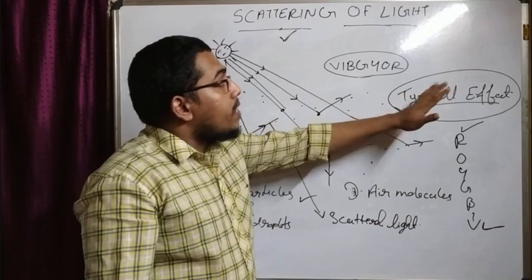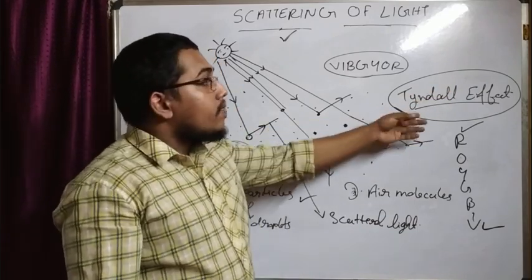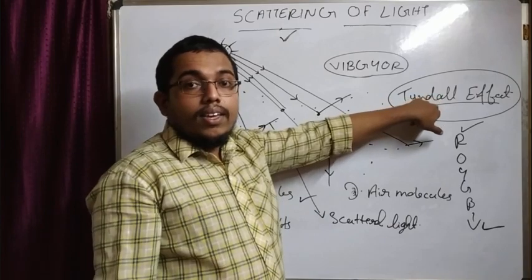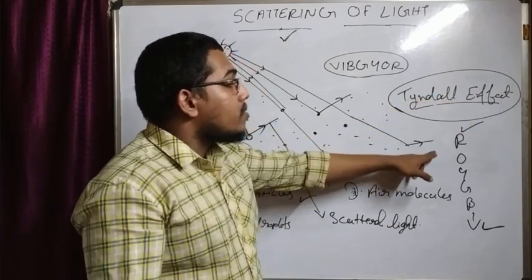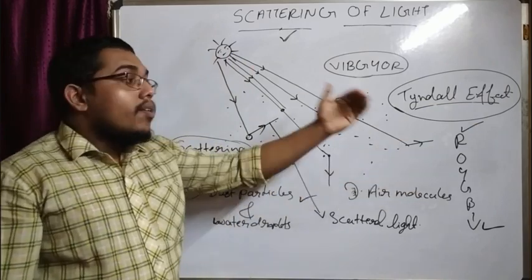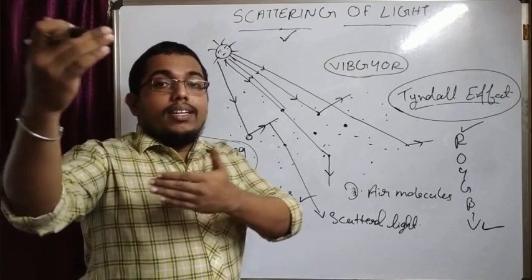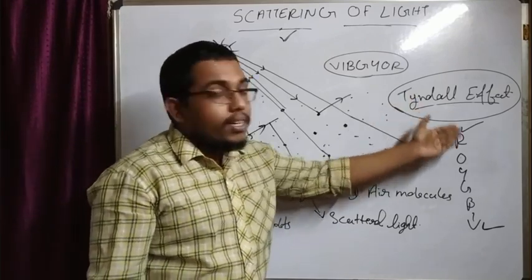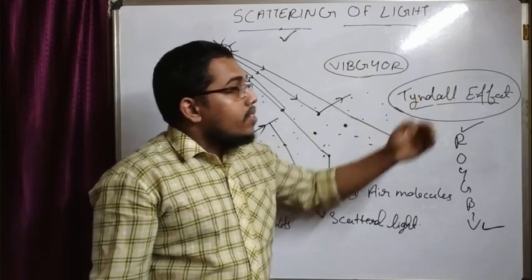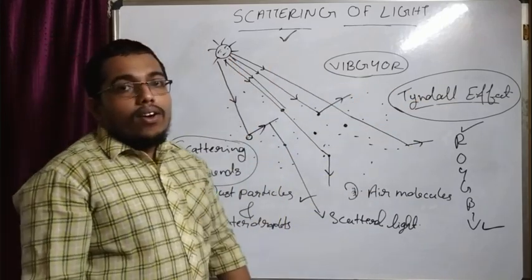Then finally, the Tyndall effect. The Tyndall effect means the scattering of light by the particles in its path. The Tyndall effect can be observed in the canopy of a dense forest, and also when white light enters the room through the window. In such common cases, you can observe the same Tyndall effect. So these are the ideas regarding the scattering of light.